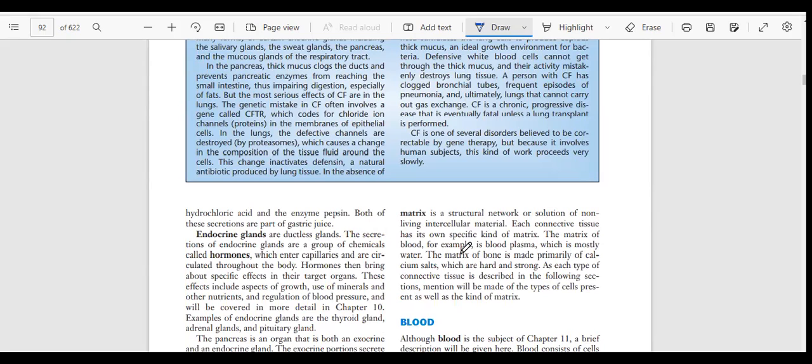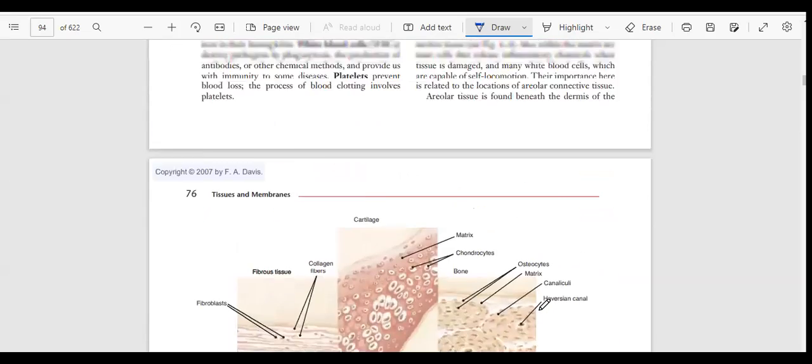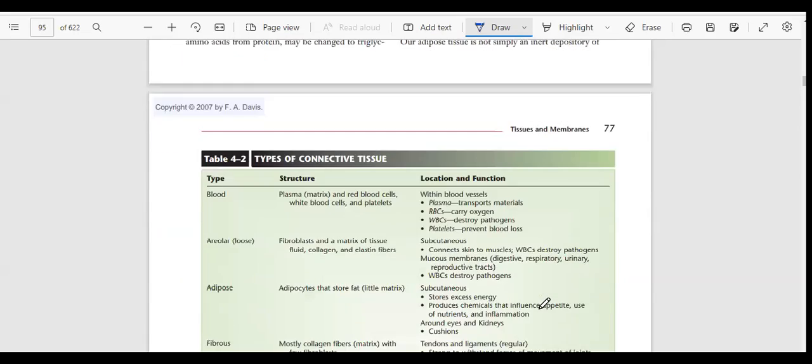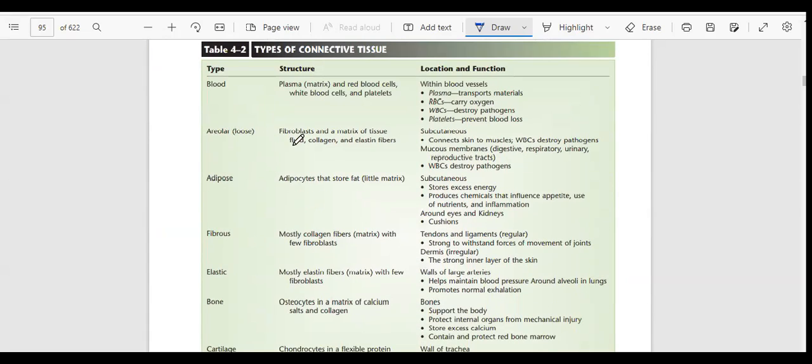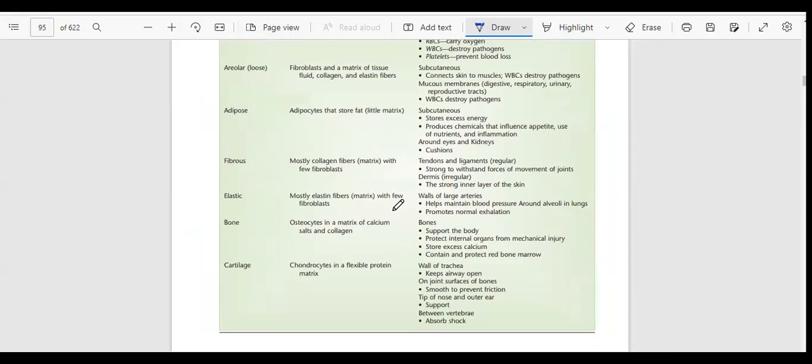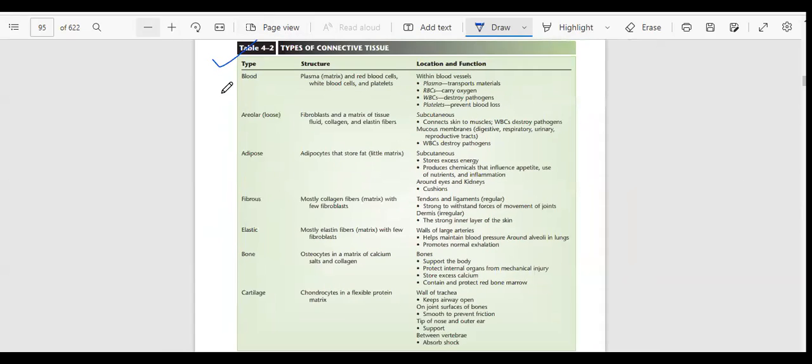The matrix of blood, for example, is blood plasma, which is mostly water. The matrix of bone is made primarily of calcium salts, which are hard and strong. As each type of connective tissue is described in the following sections, mention will be made of the types of cell present as well as the kind of matrix. So basically, here it is explained that we have a number of connective tissues in our body. In Table 4.2 it is explained that we have blood, areolar, adipose, fibrous, elastic, bone, and cartilage.